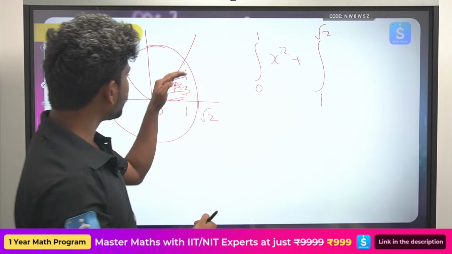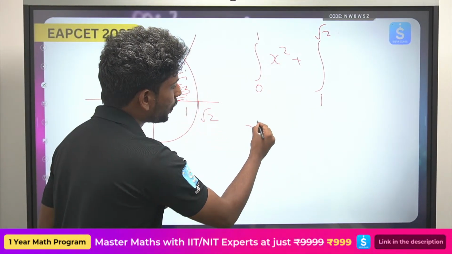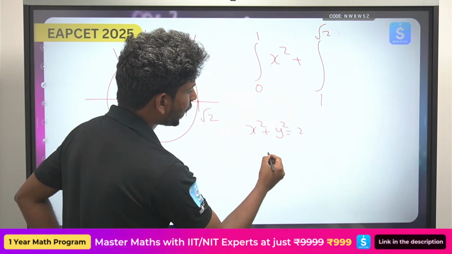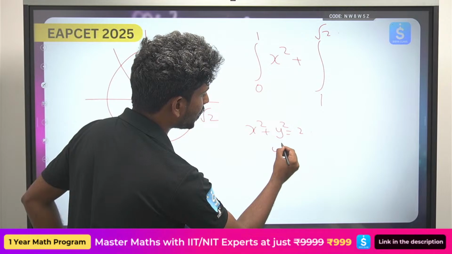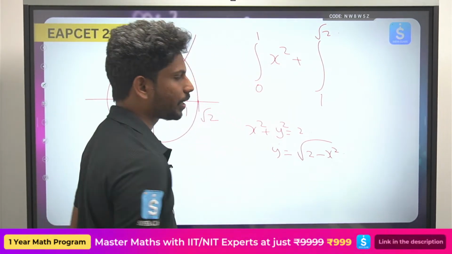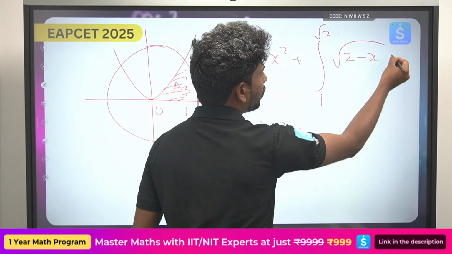ఇప్పుడు ఏది పెద్దగా ఉంది ఇక్కడ? 1 to root 2 లో ఓన్లీ వీ హ్యావ్ x square plus y square equals to 2. Okay, so from here I can write y square is equals to 2 minus x square, so y is under root 2 minus x square, right?